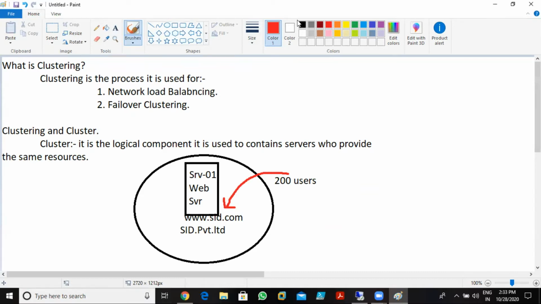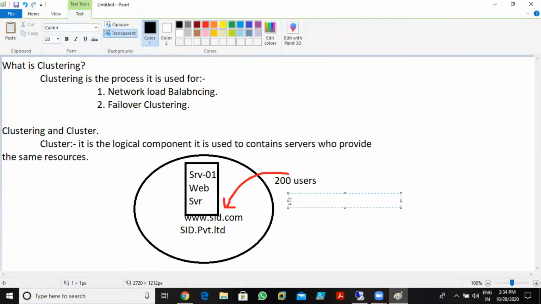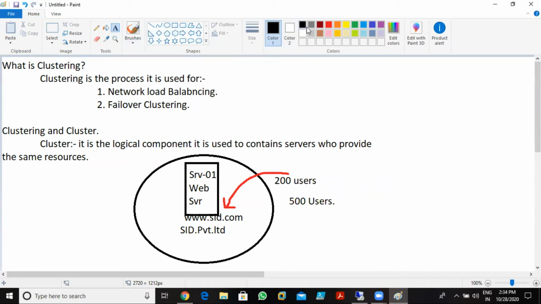Now what happens in the future, after one or two months, my users suddenly increase, and now it goes to 500. Now I have 500 users accessing my website daily. What happens in that case? My website becomes slow because my server is not able to manage that load, 500 users at one time. My web server is not able to manage that load.